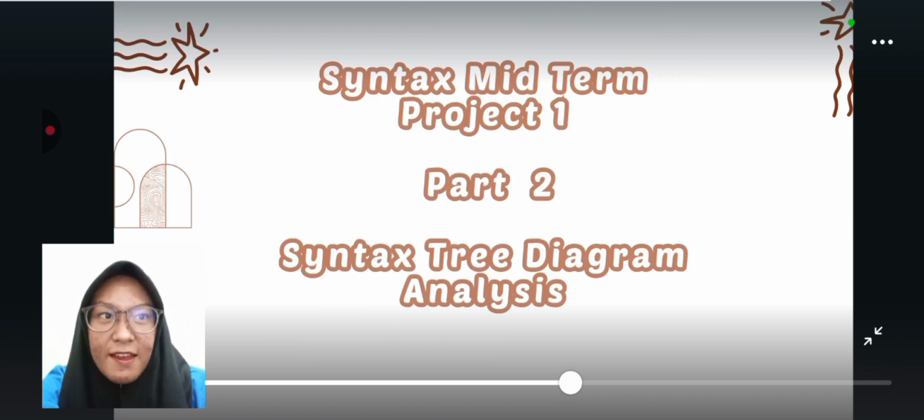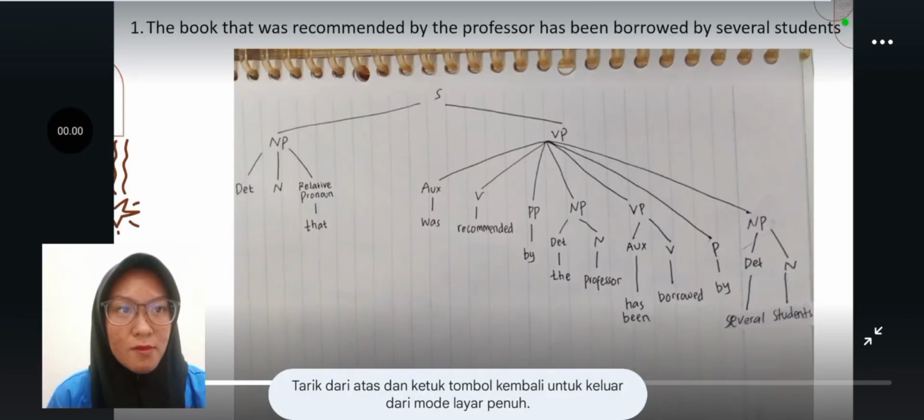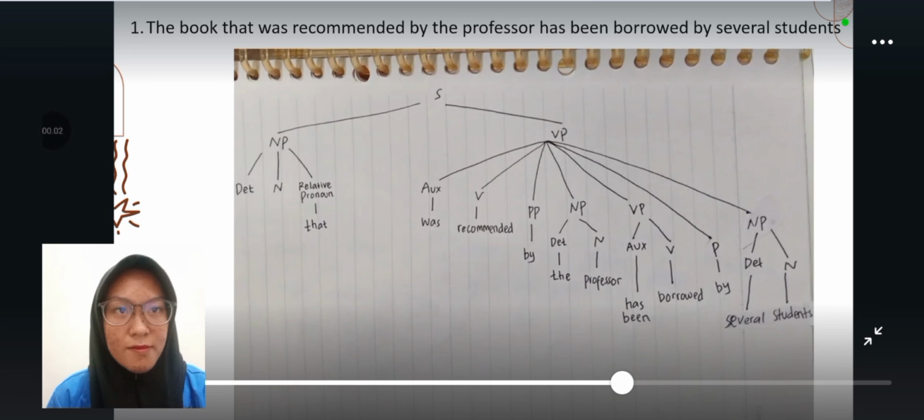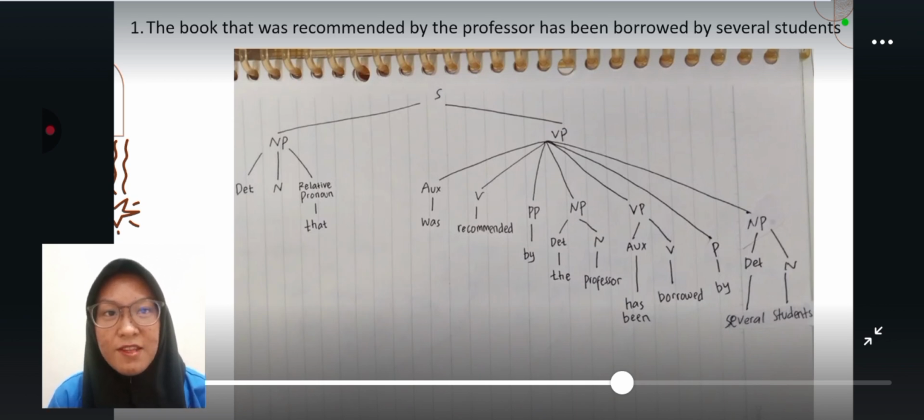This is syntax midterm project 1 part 2, syntax tree diagram analysis. For the first sentence, the book that was recommended by the professor has been borrowed by several students. The sentence has noun phrase and verb phrase. Noun phrase is divided into three, that is determiner, the, noun, book, relative pronoun, that.